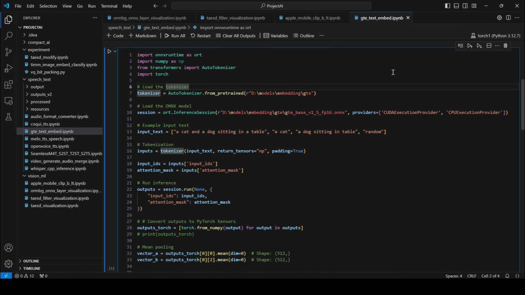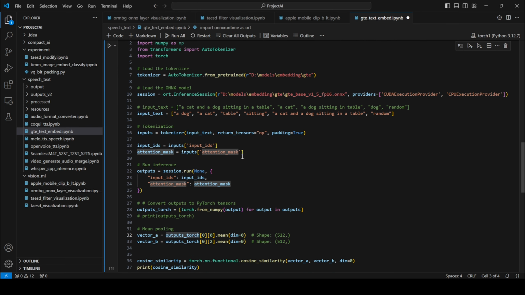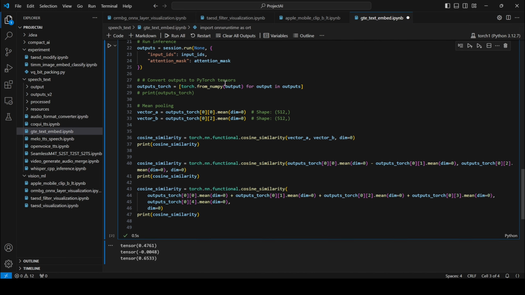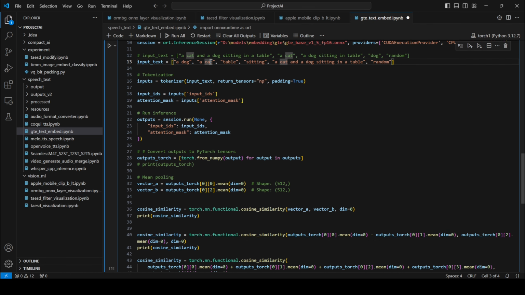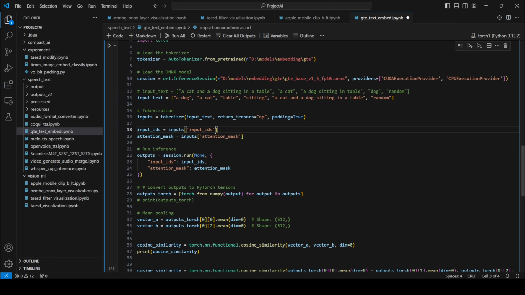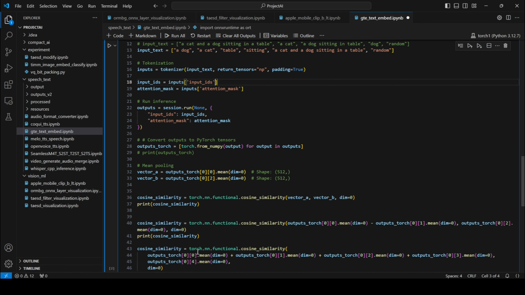Now I've moved into text embedding with a text embedding model. For this I'm using GTE Base version 1.5. I'm using the ONNX model variant. So I have matched the first and the third in the text list. I don't know why it matches. For example, a dog with table has a strong match in cosine similarity. But if I, for example, subtract the embedding of the second from the first and compare it to the third, it goes into the negative.